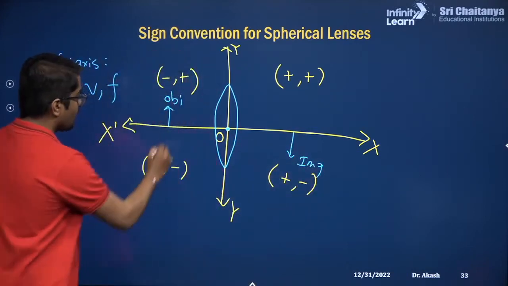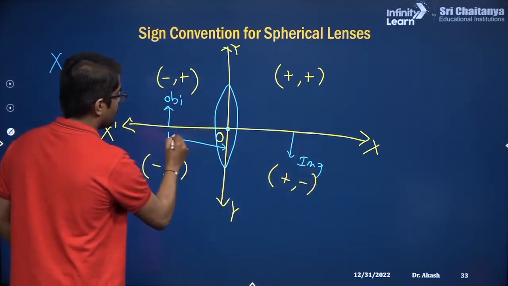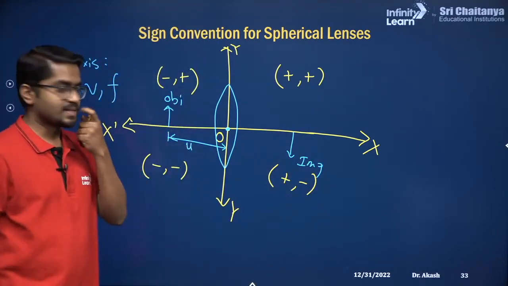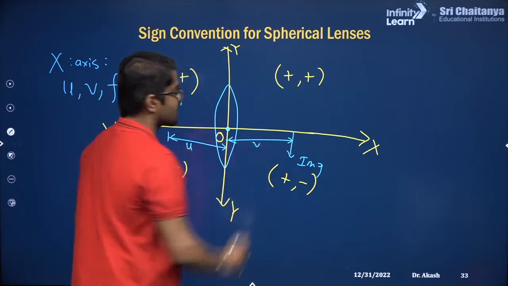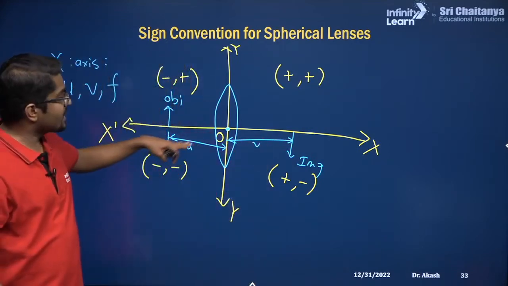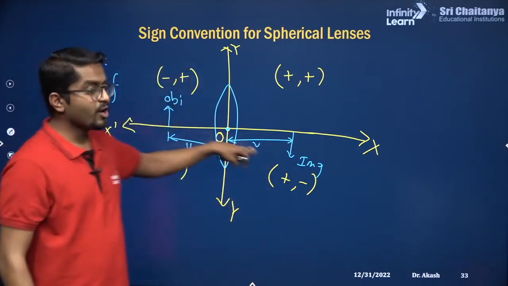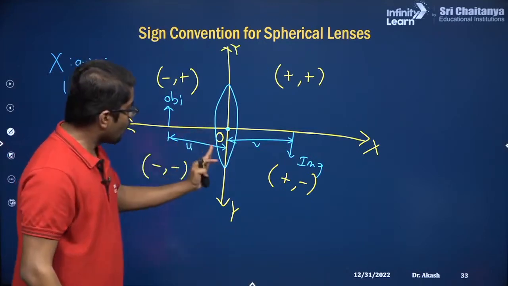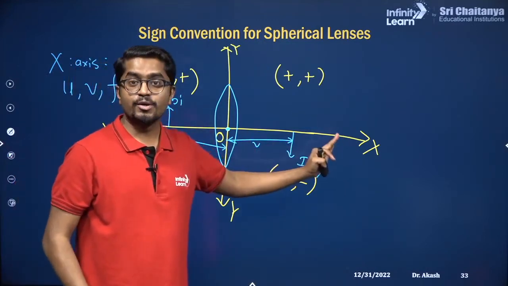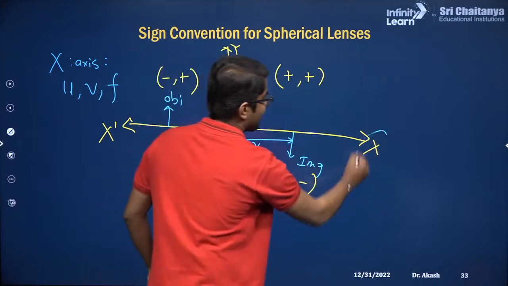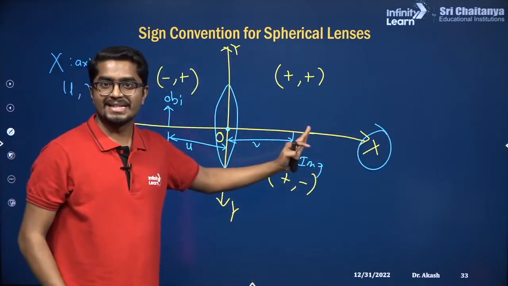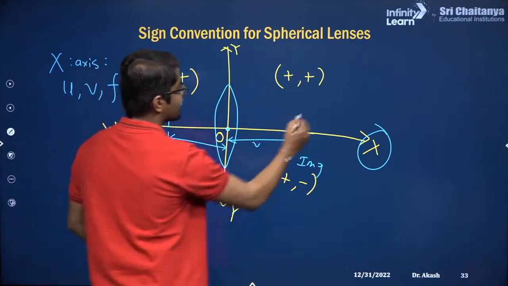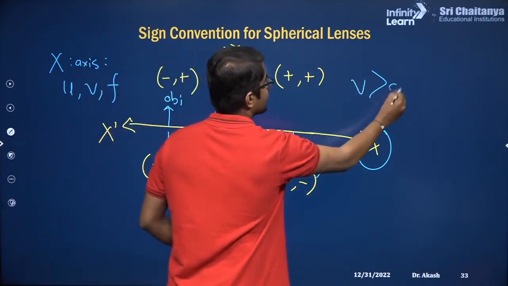Correct? So now this distance will be our object distance and this one will become image distance. Correct? So can you tell me which one is positive? Object distance or image distance? If you go towards right, that is going to be positive. There is a positive x, correct? If you go towards right, there is positive x. So that will be positive. So for this case, V is positive.